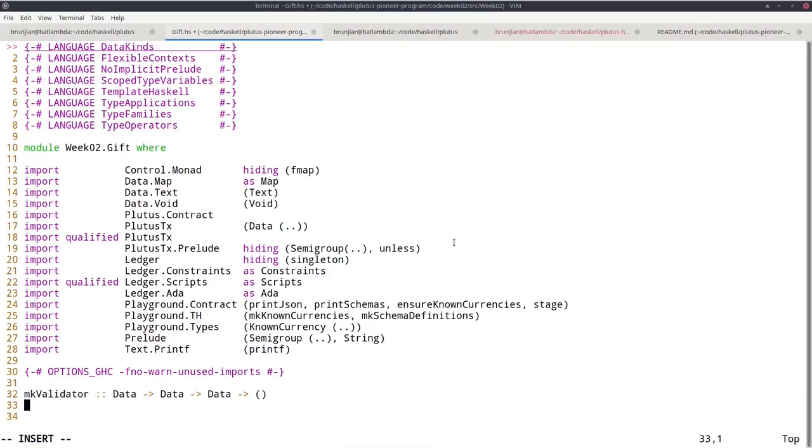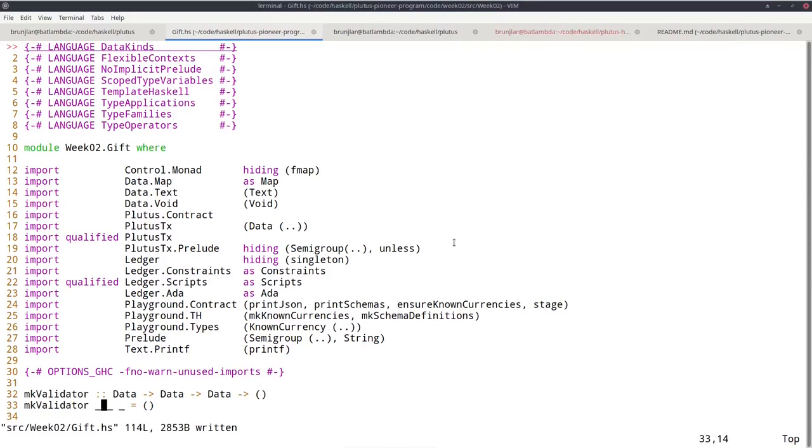So in order to write the simplest validator possible, we can write a validator that completely ignores all three inputs and always passes. We can ignore them by using underscores for the inputs. That indicates that we don't care about their value, and we simply return unit. So this is arguably the simplest validator you can possibly write.